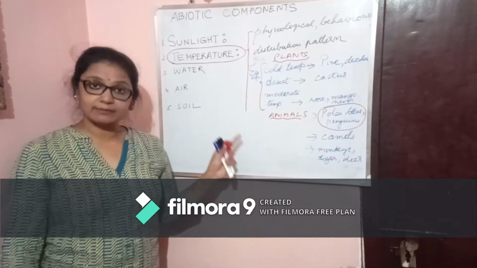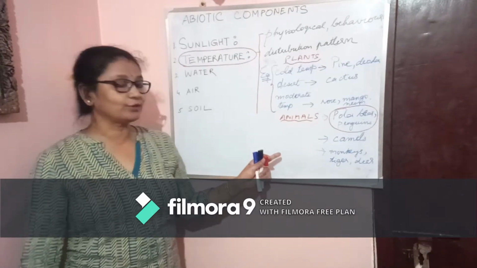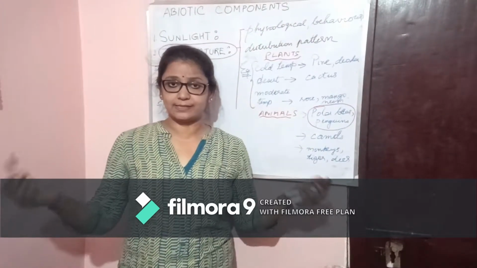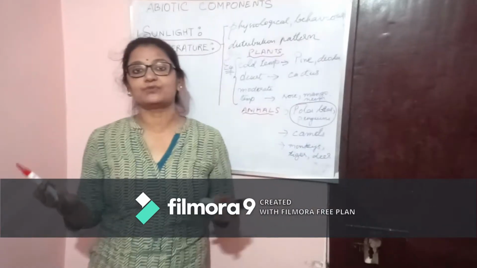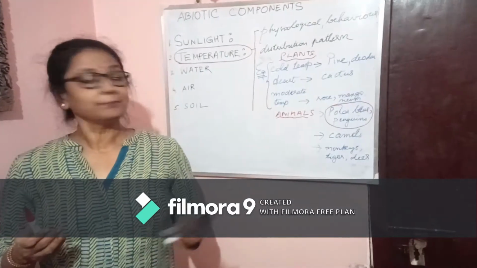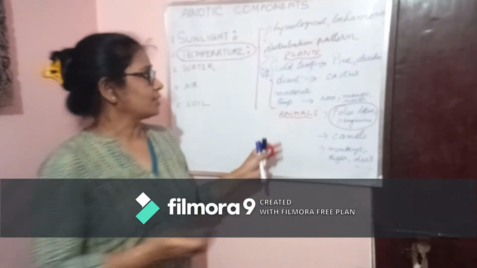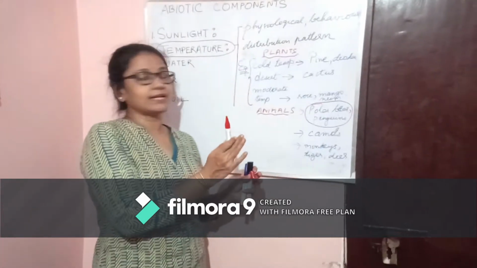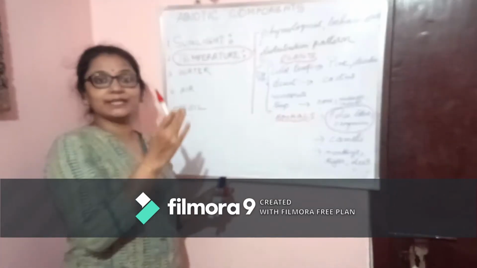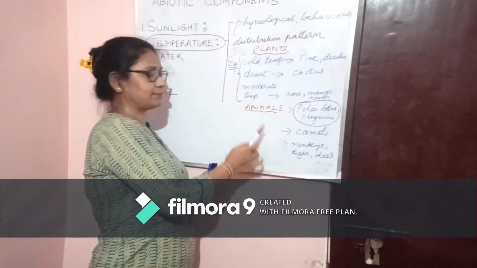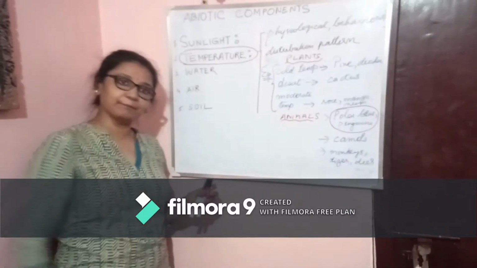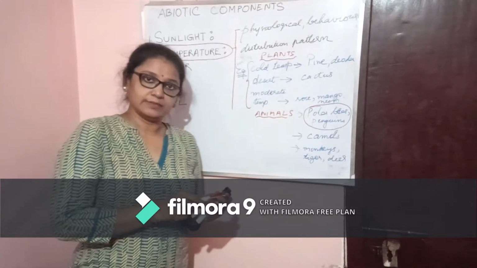And in the moderate temperature, you will find monkeys, dogs, deer, elephants, lion. These are the animals commonly found in the moderate temperature. So we see both these physiological and behavioral patterns in plants and animals with respect to the temperature of nature.